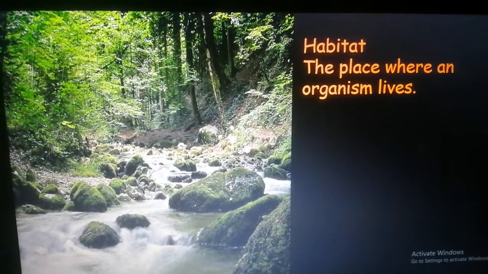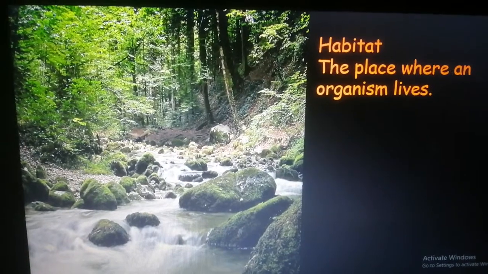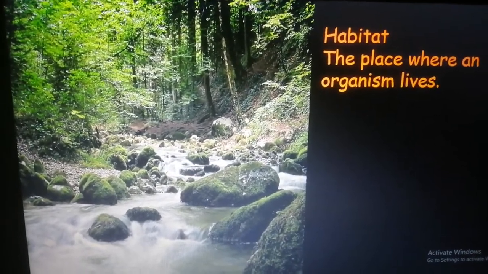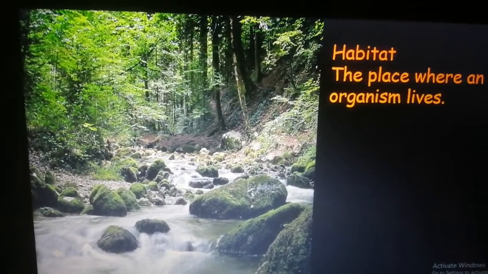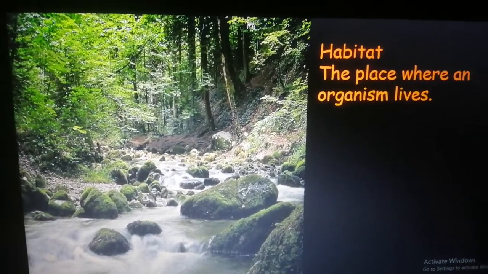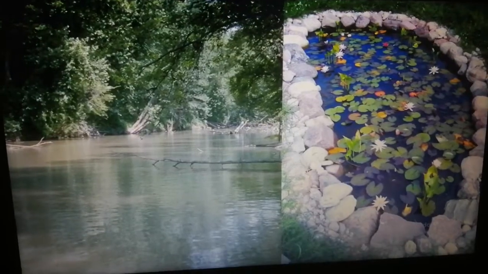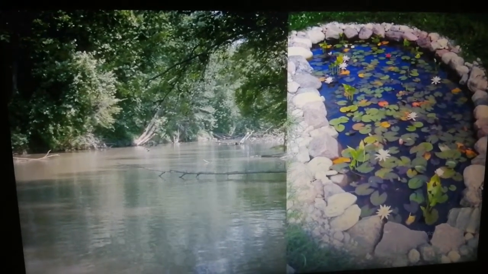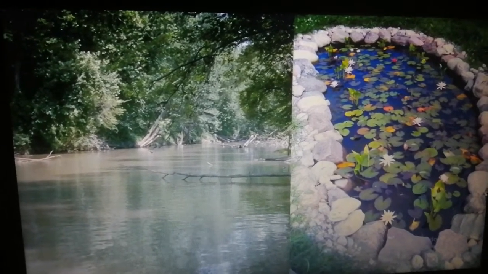Okay, so just like how in a house we have everything that is important to make our life better, similarly in plant lives also and in animals lives also, they have their habitat which provides them with proper conditions to live and grow in, like food, weather, climatic conditions, water, etc. Understood? So habitats can be as big as a jungle, or it can be as small as a pond in your garden, an artificial pond in your garden.